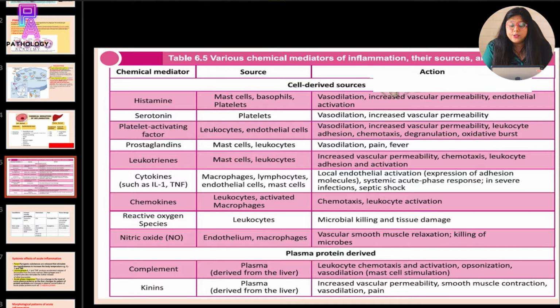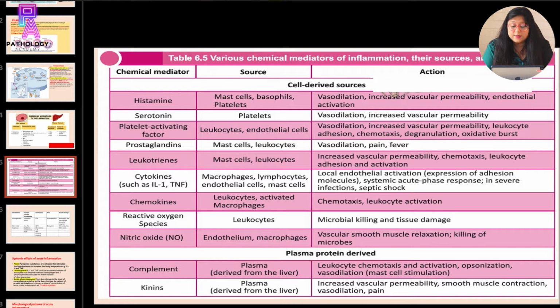Cytokines like interleukin 1 and TNF are released by the macrophages, lymphocytes, endothelial cells, and mast cells, and they cause local endothelial activation by expression of adhesion molecules, systemic acute phase response in severe infections, and septic shock. The chemokines are secreted by the leukocytes and activated macrophages and they cause chemotaxis and leukocyte activation. Reactive oxygen species are secreted by the leukocytes and they cause microbial killing and tissue damage.